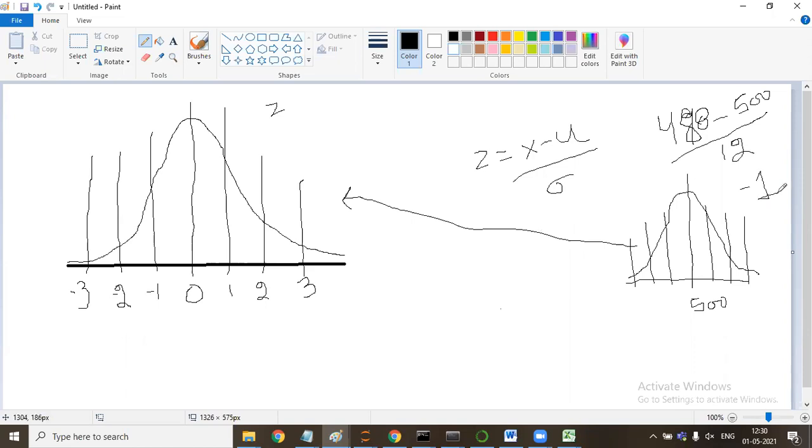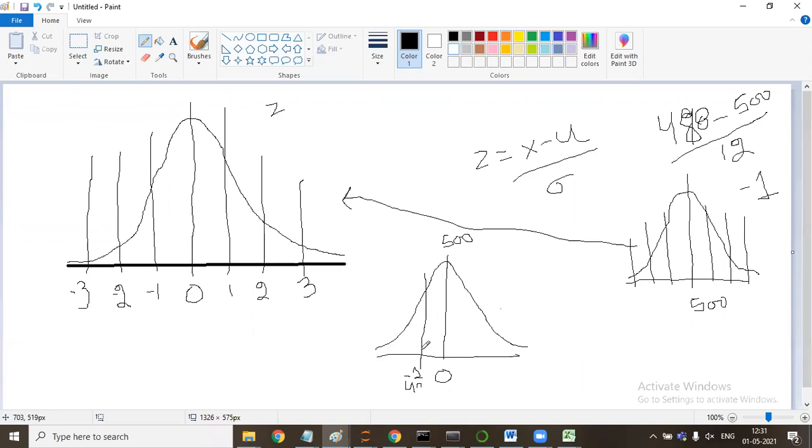Got it? Now this means that I have converted it into a standard normal distribution, which now has the mean 0, which was earlier 500. Thus the value that I need to find is 488. Now this 488 has become minus 1.